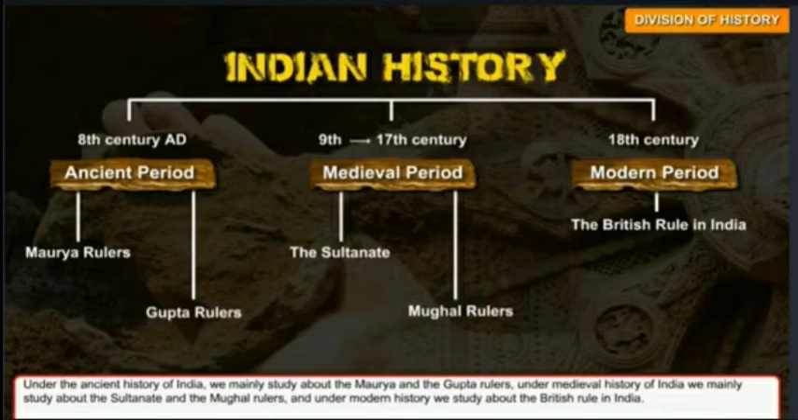Okay, then again we saw under ancient period we study about Maurya and Gupta rulers. Under medieval history of India we mainly study about Sultanate and Mughal rulers, and under modern history of India we study about the British rule in India. I hope it is clear children.